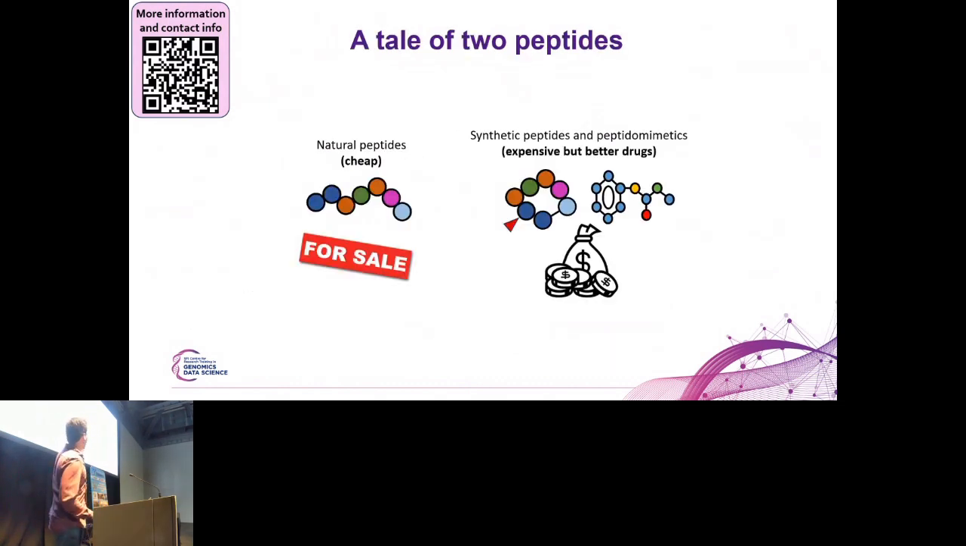As a bit of background on peptide science, there are two main classes of peptides that we are interested in. The natural peptides, which are just small protein sequences and are really cheap to manufacture. And this is important because that makes them cheap to experiment with. On the other hand, we have synthetic peptides, which are more complex and more expensive. But they have better pharmacological properties and are therefore better drug candidates.